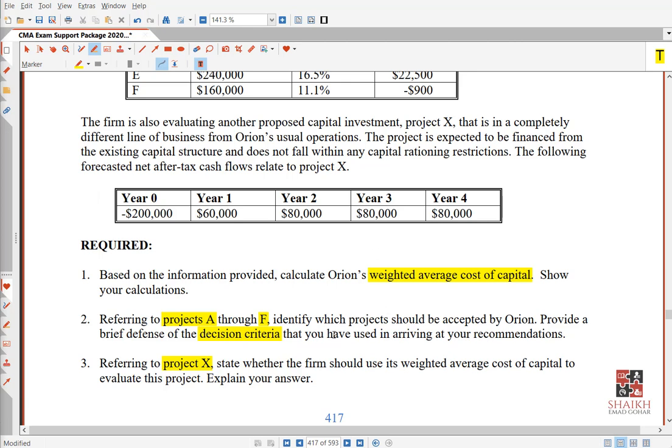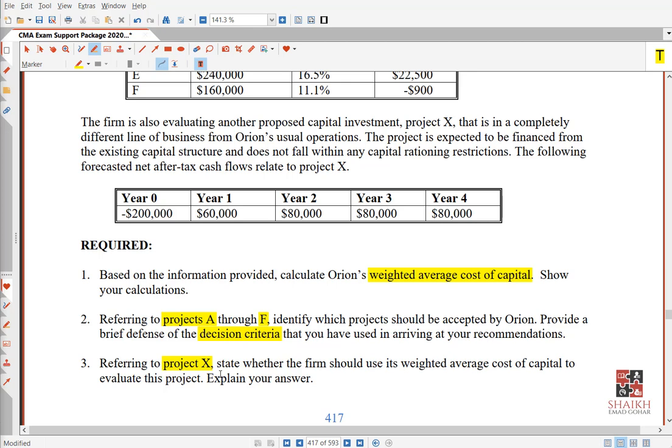Anyways, so we will see. I mean, of course, we will answer here depending on the scenario. If the scenario is saying that project X has same risks like this company, so we will say okay, no problem. You use the company's hurdle rate to evaluate project X. But if in the scenario it is mentioned that project X is different project, I mean not relating to the company's business, new risks are there, so we cannot use the company's hurdle rate.